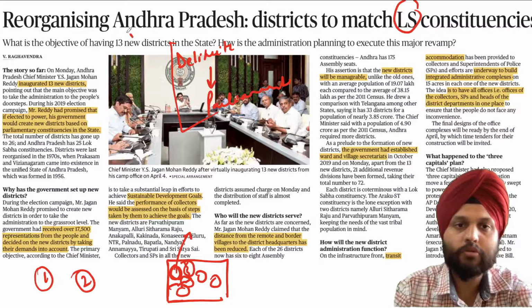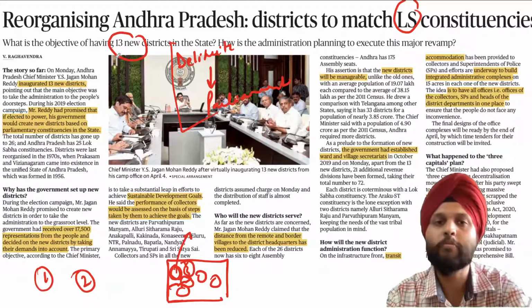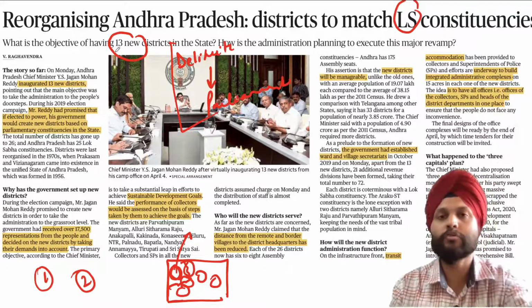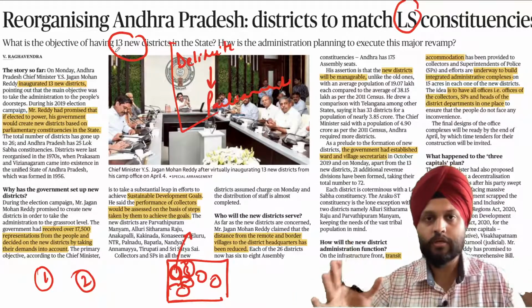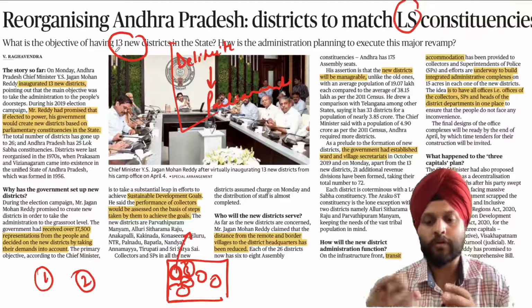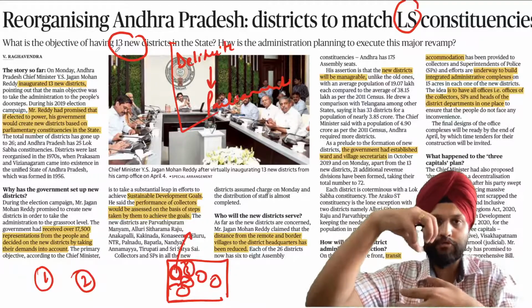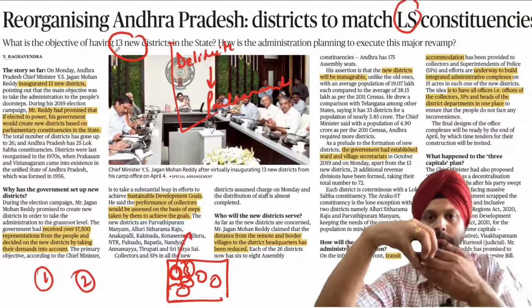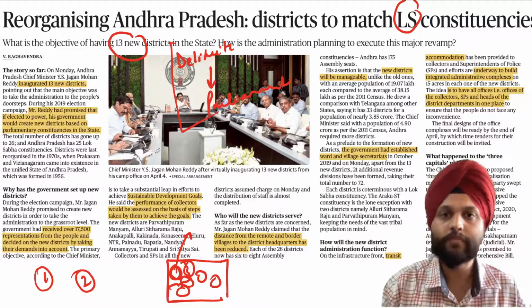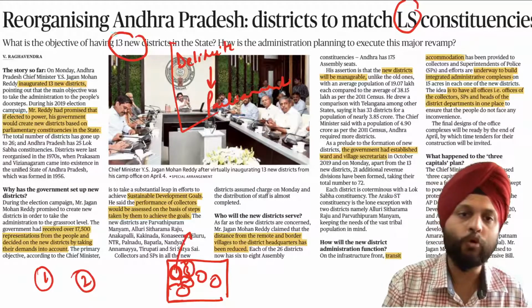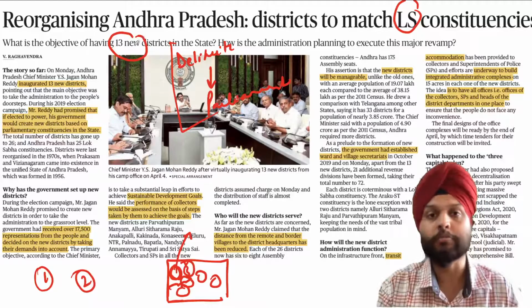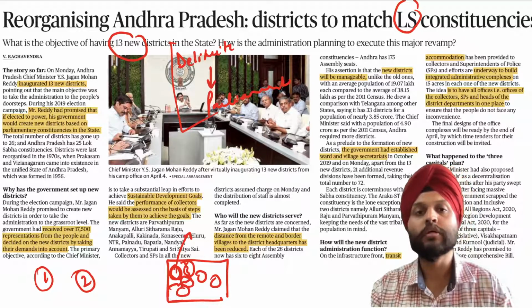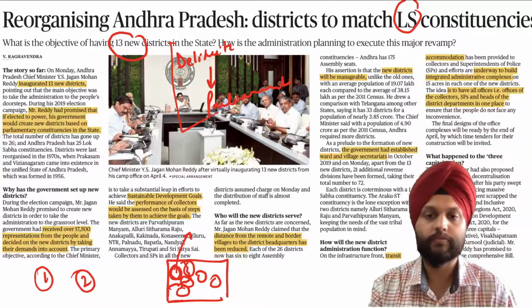And it makes sense, because population has increased. The districts are very big, so it is very difficult to administer. Having smaller districts, the administration, the headquarters, etc. will be more approachable. They will be closer. And for them also it will be easy to oversee the implementation of the government schemes and perform the tasks better. So in that way, this seems to be a good idea.